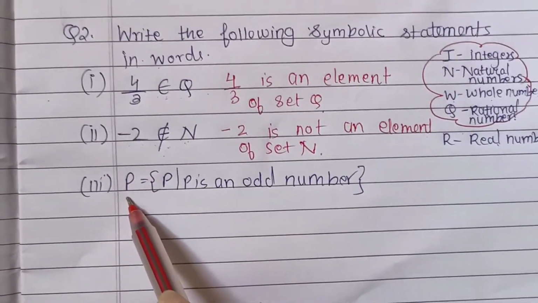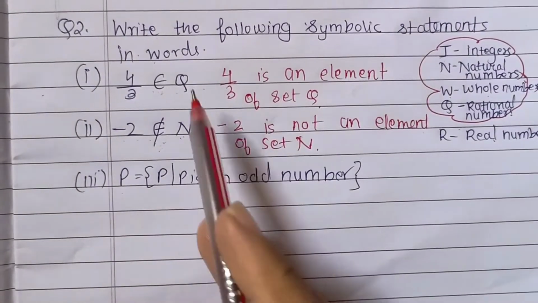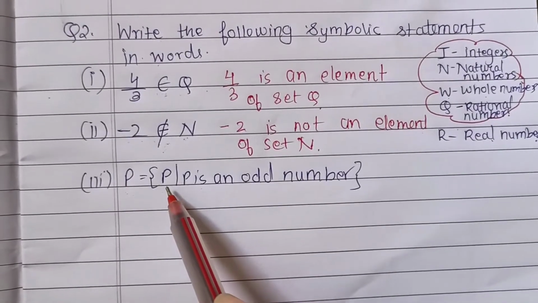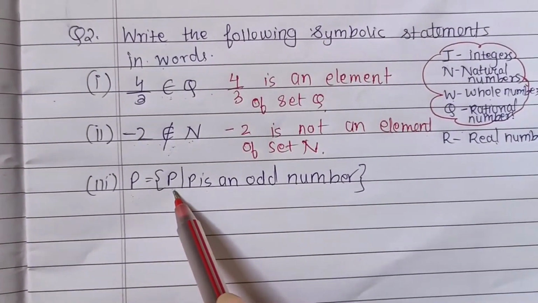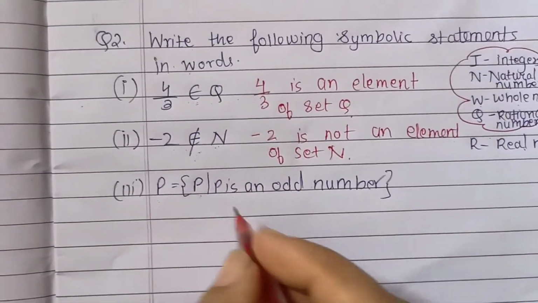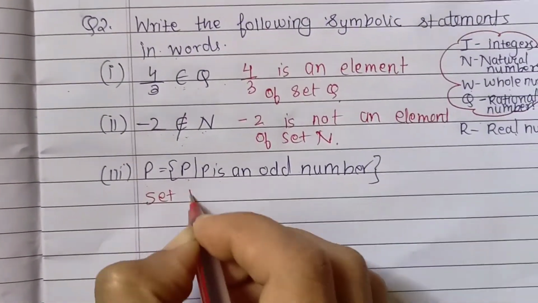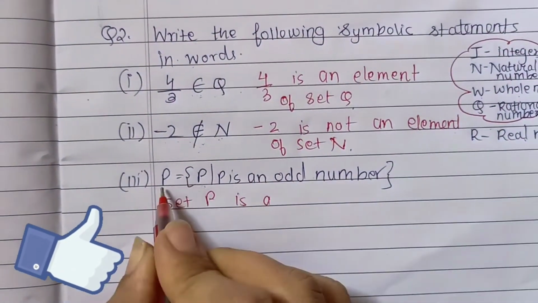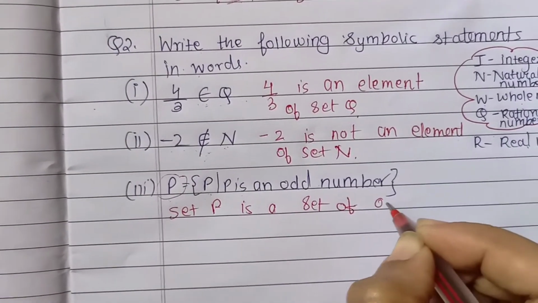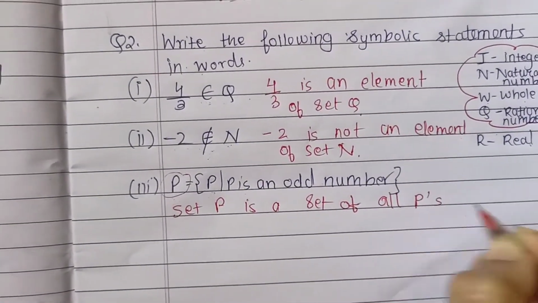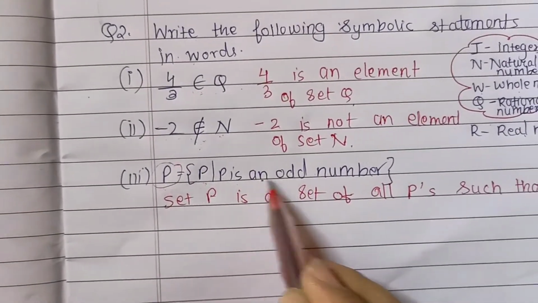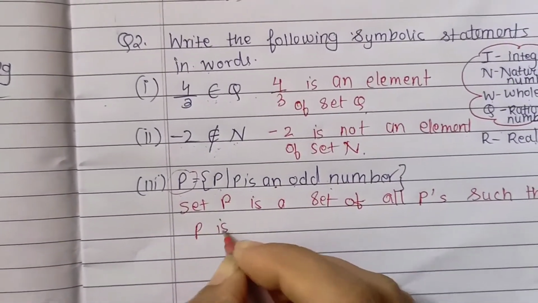Next, here it is given in rule method, we have to write it down in words. Here set P consists of P, that is element P, which is an odd number. That means we can write it as: set P is a set of all P's such that P is an odd number.